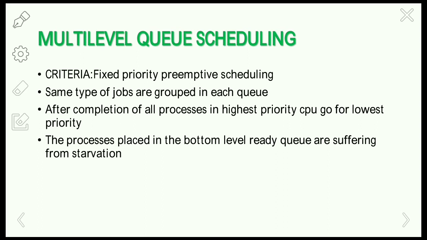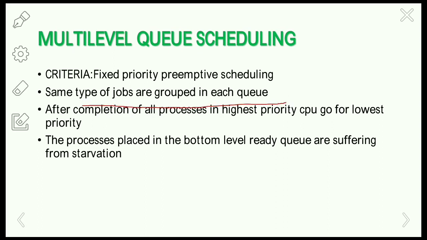but in the case of this algorithm there are multiple levels of ready queues, and each ready queue is given a certain priority, that is highest priority and least priority, and the processes are grouped based on some properties. The same types of jobs are grouped into each queue.